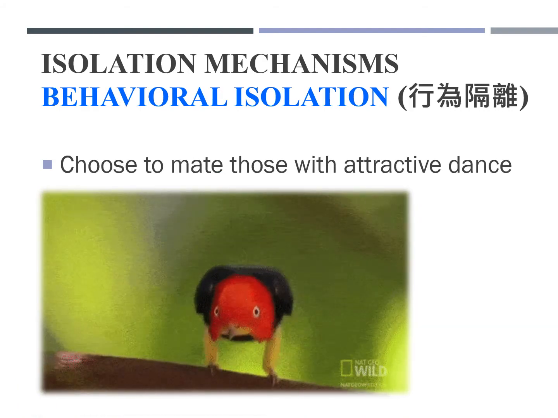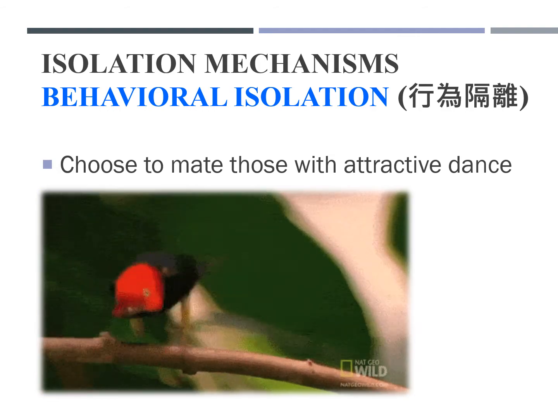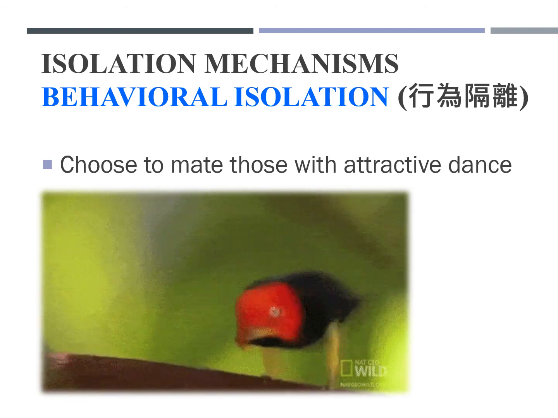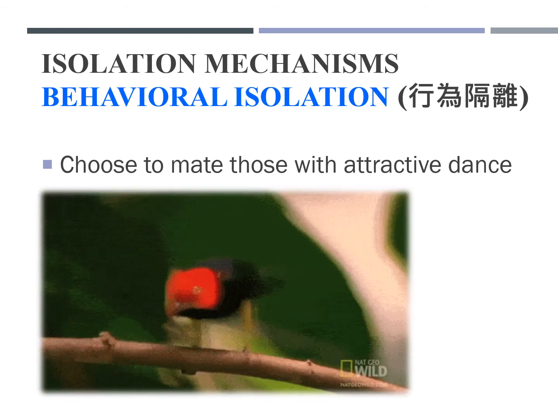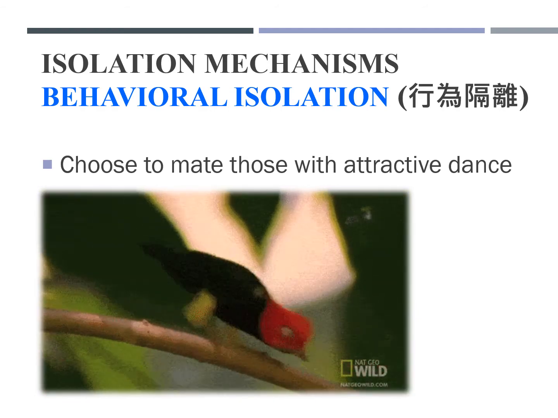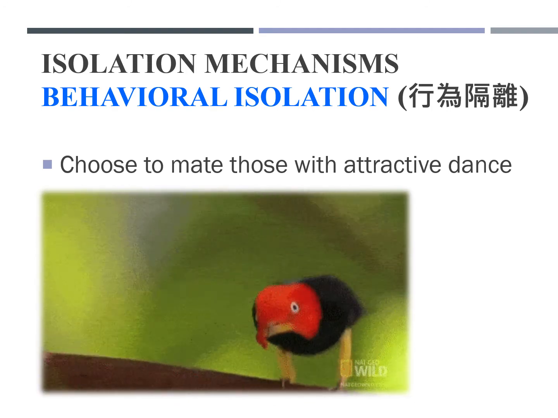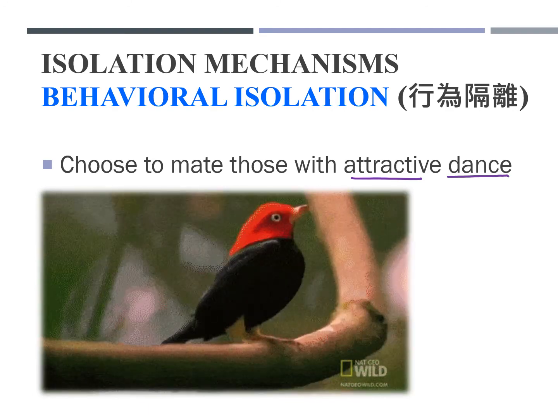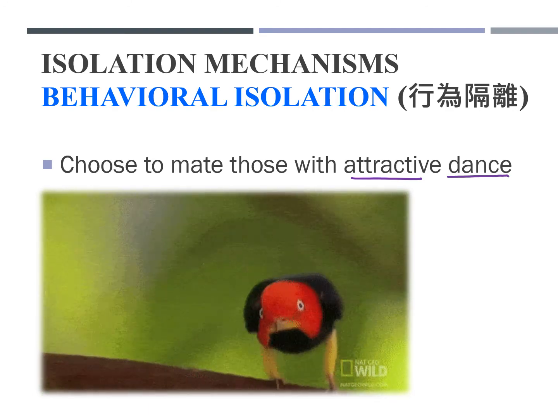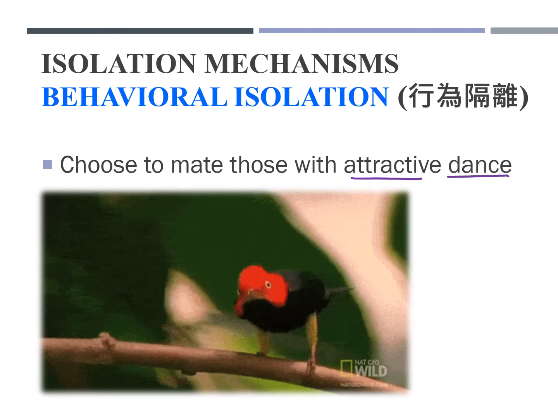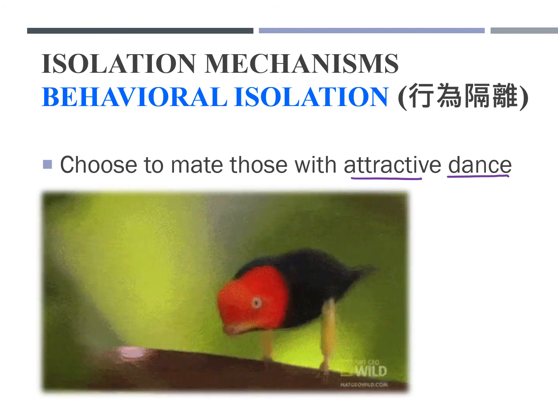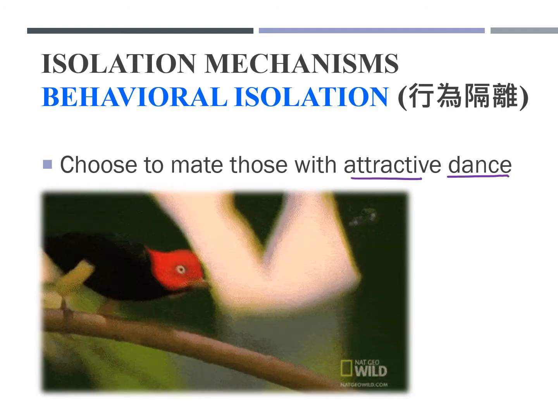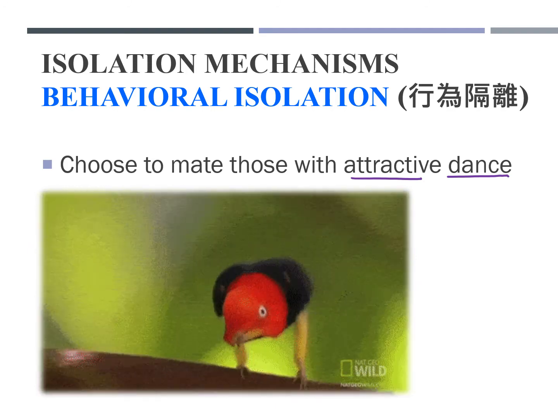The final type of isolation mechanism is called behavioral isolation, 行為阻隔. Take a look at the bird below. The female bird is going to choose to mate with the male bird with an attractive dance. However, the female bird tends not to mate with those who cannot dance. This choosing of a mate based on an attractive dance is called behavioral isolation.